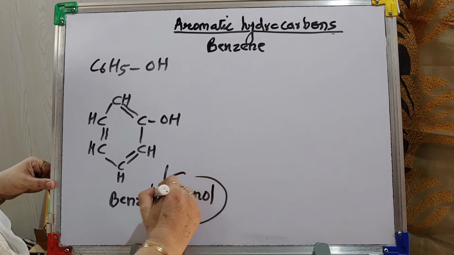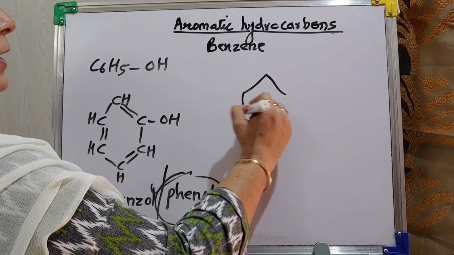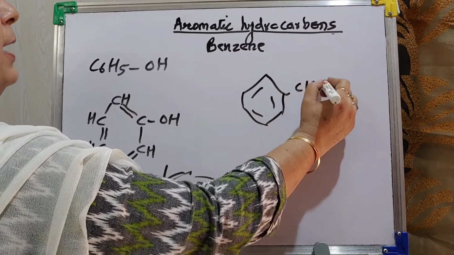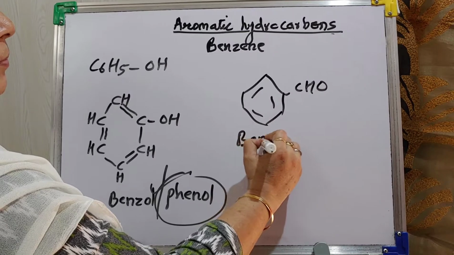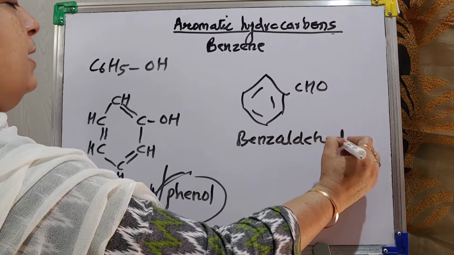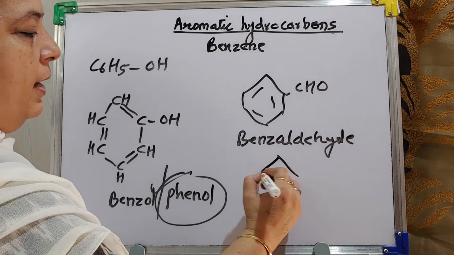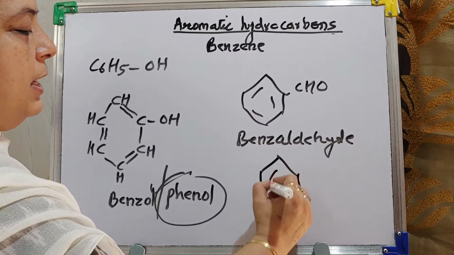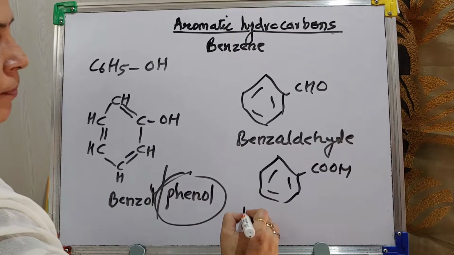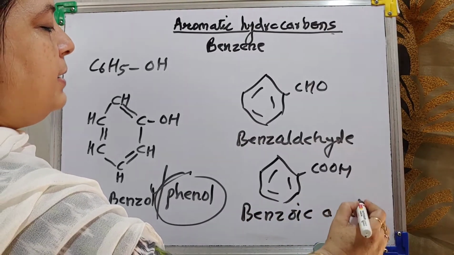Same way, if hydrogen is replaced by an aldehyde group, then benzaldehyde. Same way, if hydrogen is replaced by a carboxylic acid group, then it is benzoic acid.